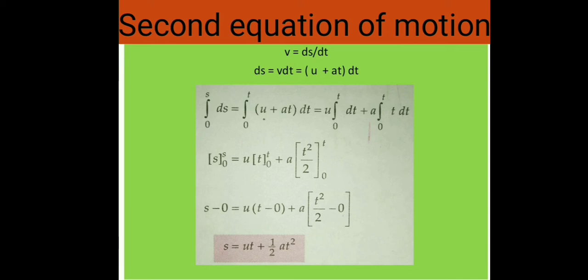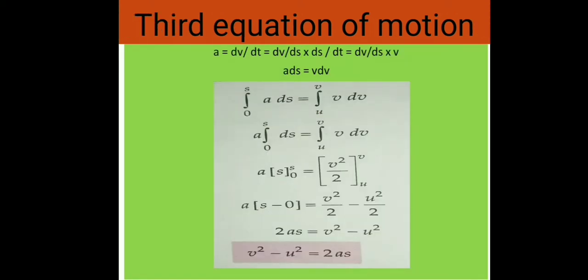Now integrate ds equals (u plus at) dt by considering the limits, that is time t equals 0, s equals 0, and time t equals t, s equals small s. Now after integration we get the result s minus 0 equals ut minus 0 plus a [t square upon 2 minus 0]. Now simplify this one, we will get s equals ut plus half at square. This is the second equation of motion.